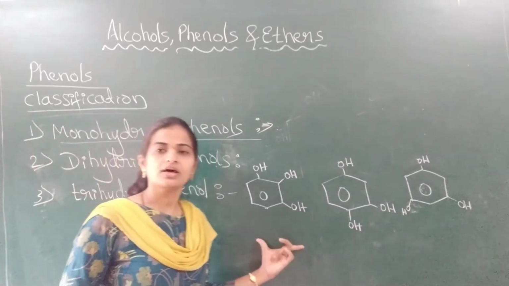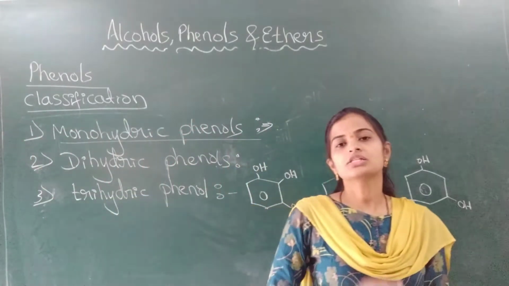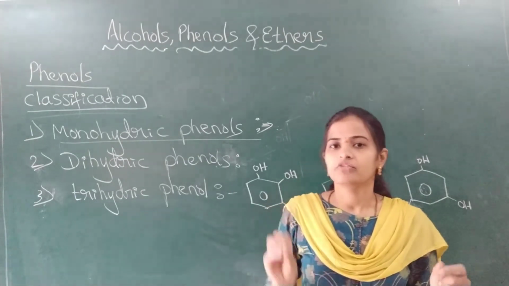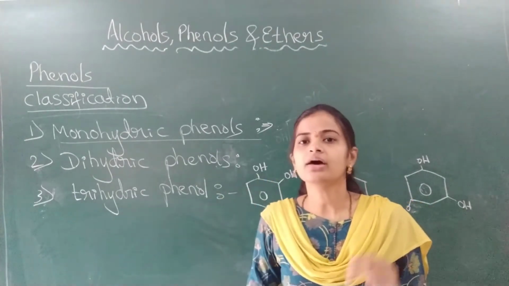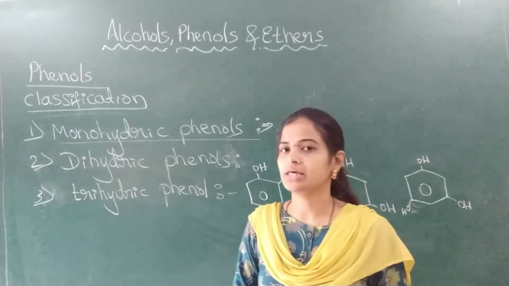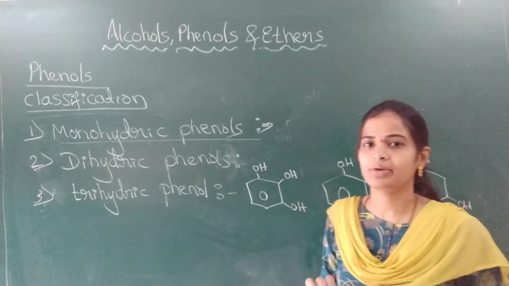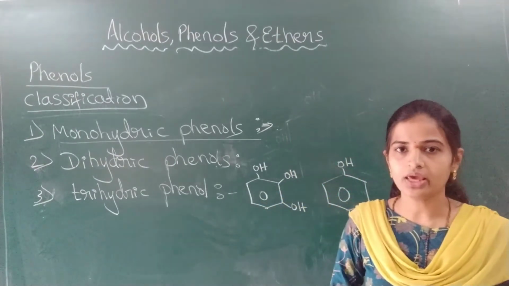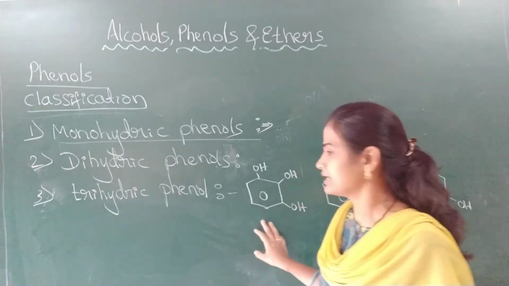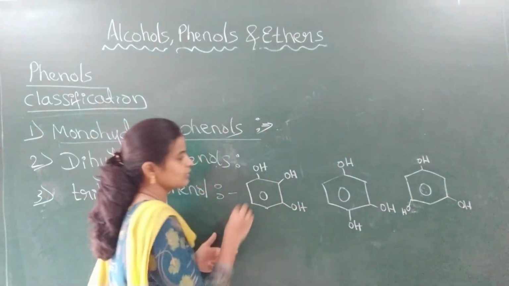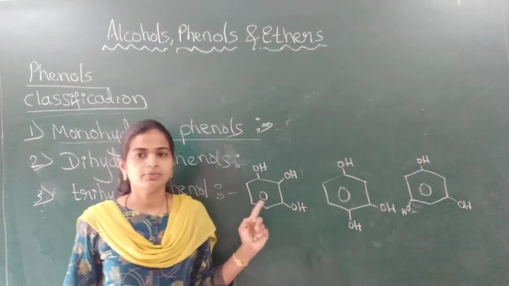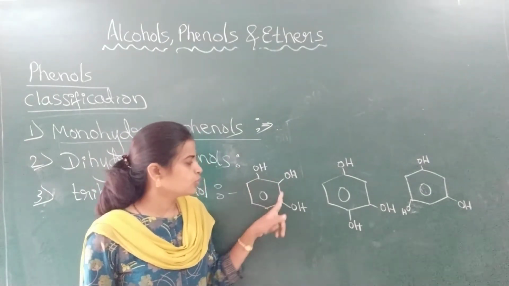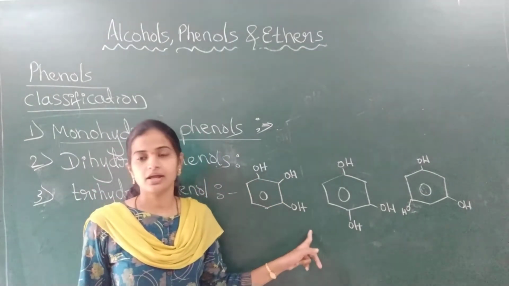Trihydric phenols. What are trihydric phenols? The phenols which contain 3 hydroxyl groups per molecule, which are directly attached to the benzene ring. Some examples I have written here: 3 OH groups are attached. What will be the IUPAC name? Benzene-1,2,3-triol, since 3 hydroxyl groups are there.